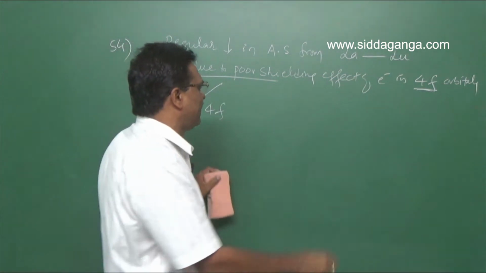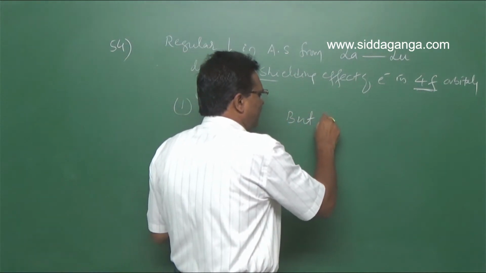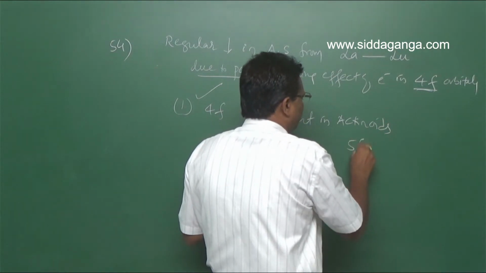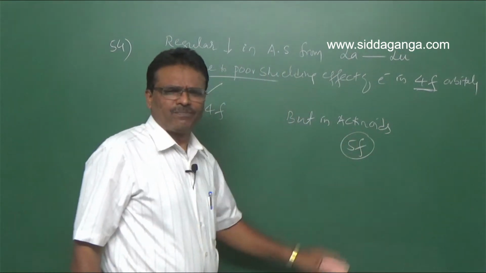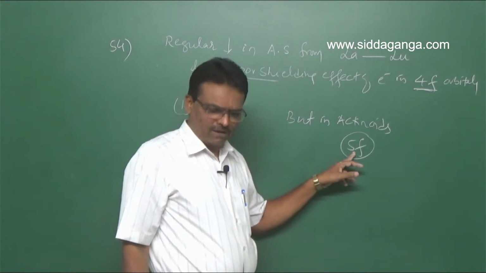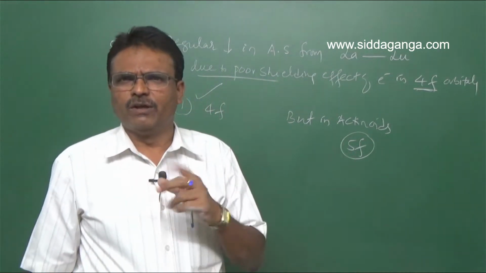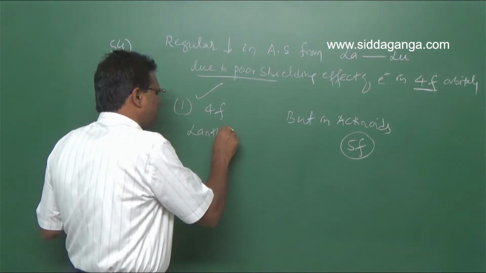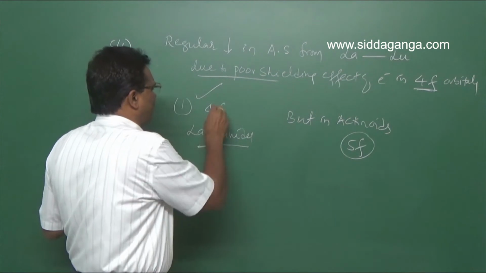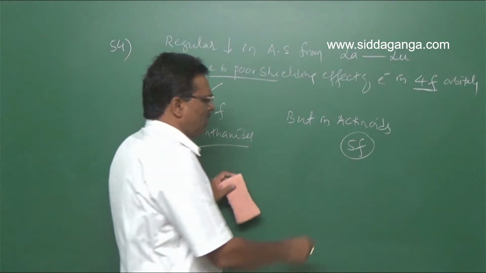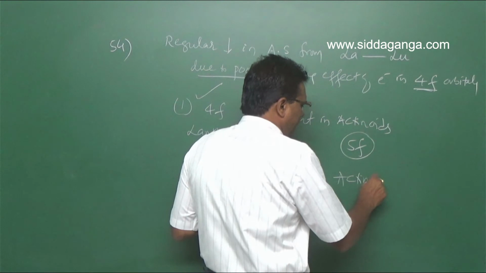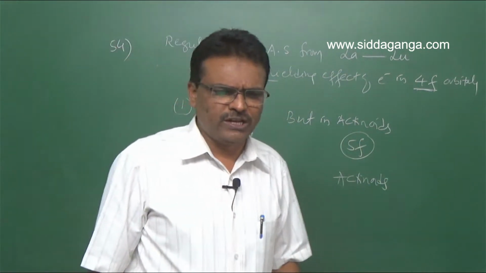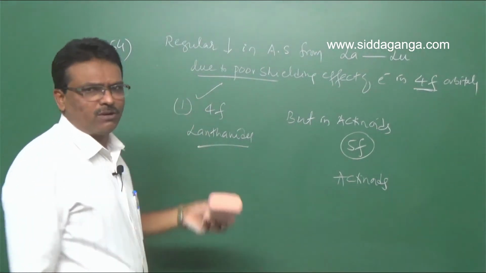But in the actinoid series, the poor shielding effect is due to the presence of electrons in 5f orbitals. Clear? Don't get confused. In lanthanoids, poor shielding effect is observed in 4f orbitals, but in actinoids, 5f orbitals. Clear? Hence your option is the first option for question number 54.